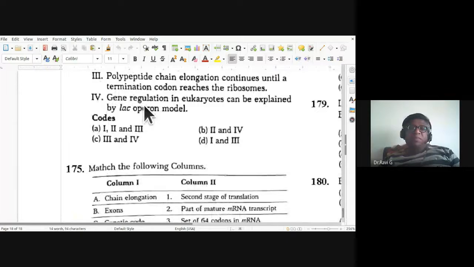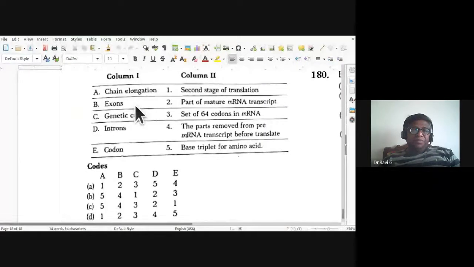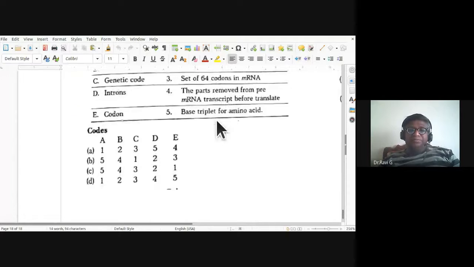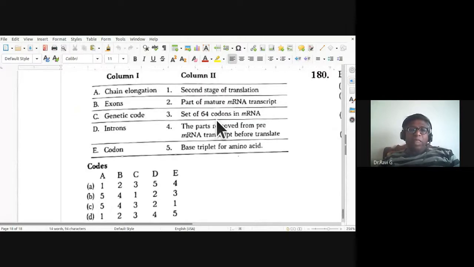So 175th, A is chain elongation. I told you that, let me complete the options. I'll get back to the missed out questions, we'll get back to it.